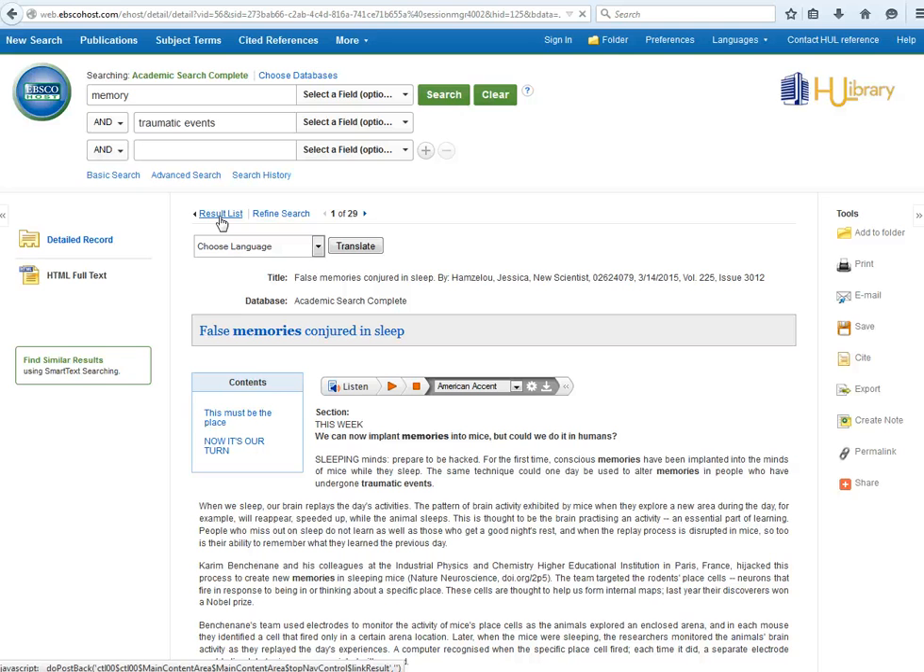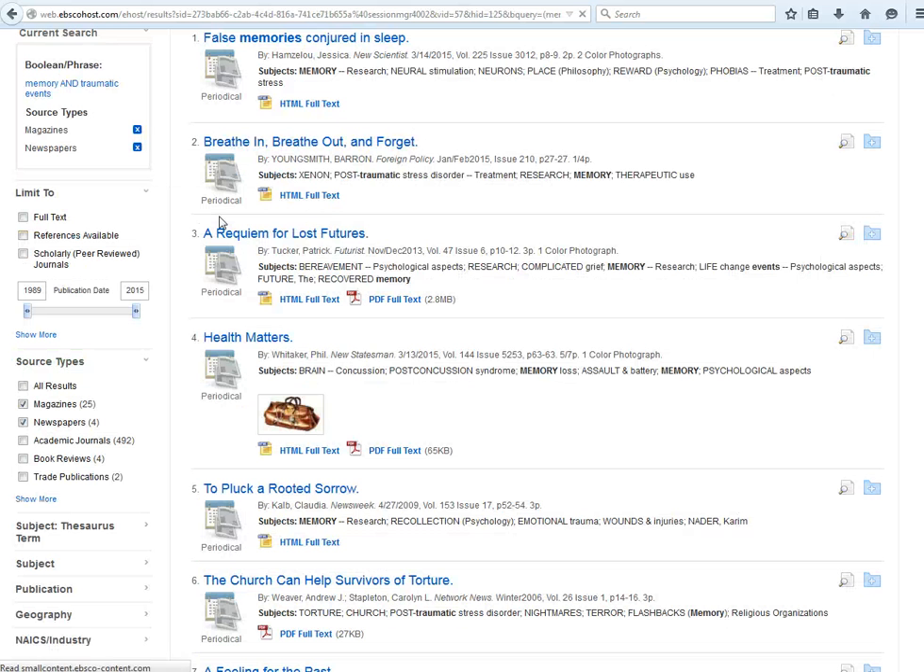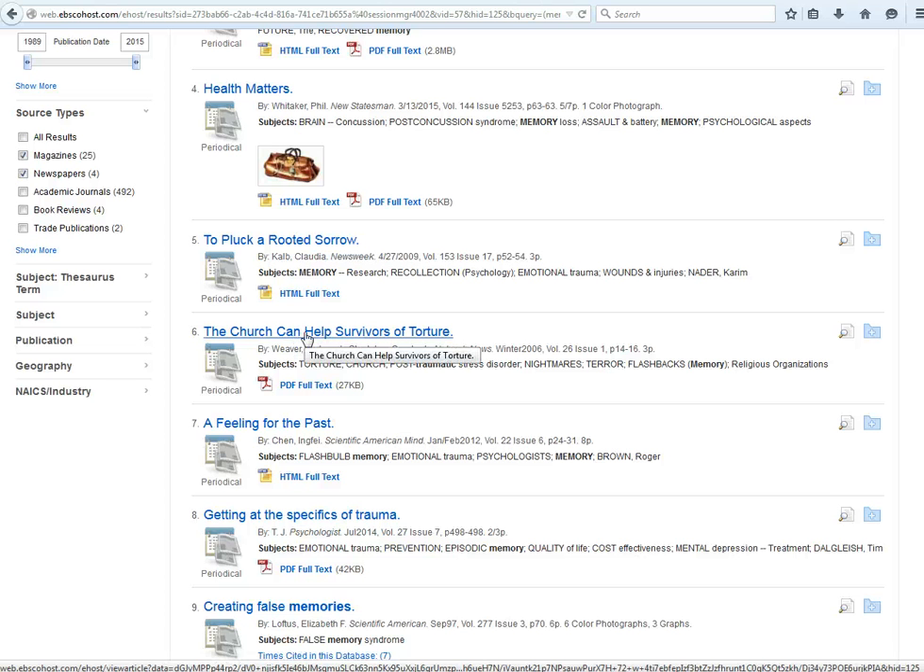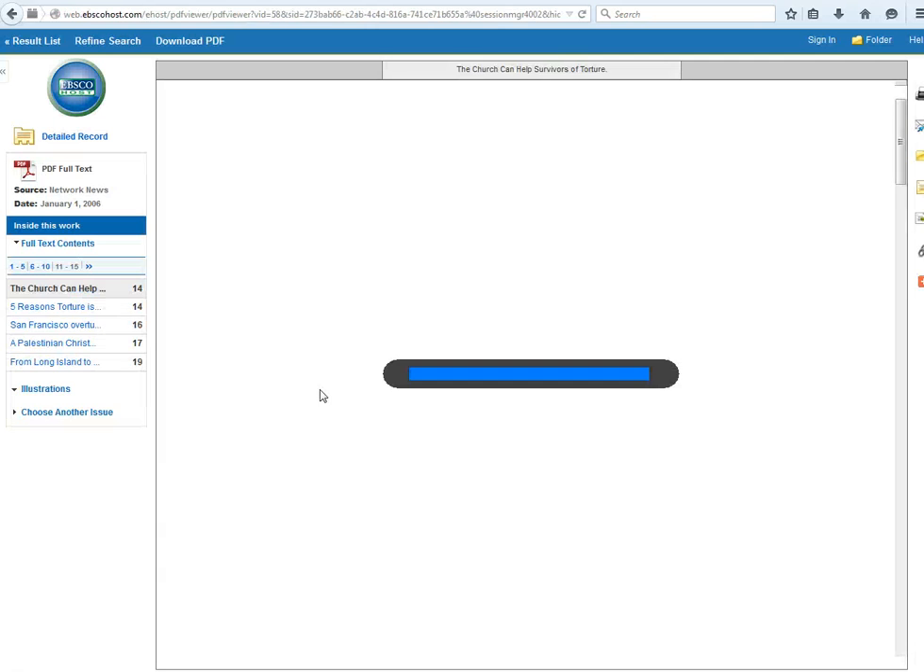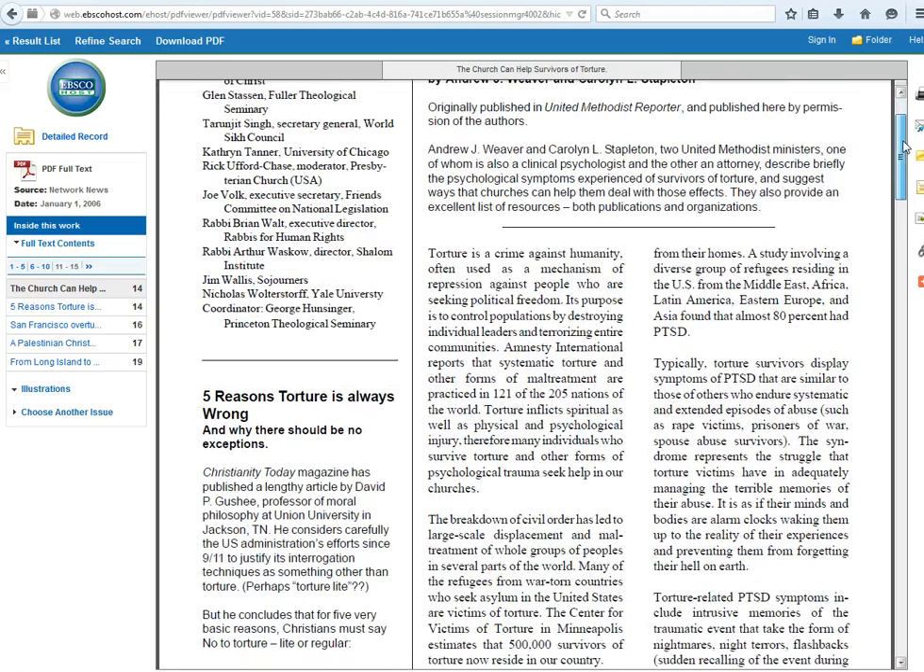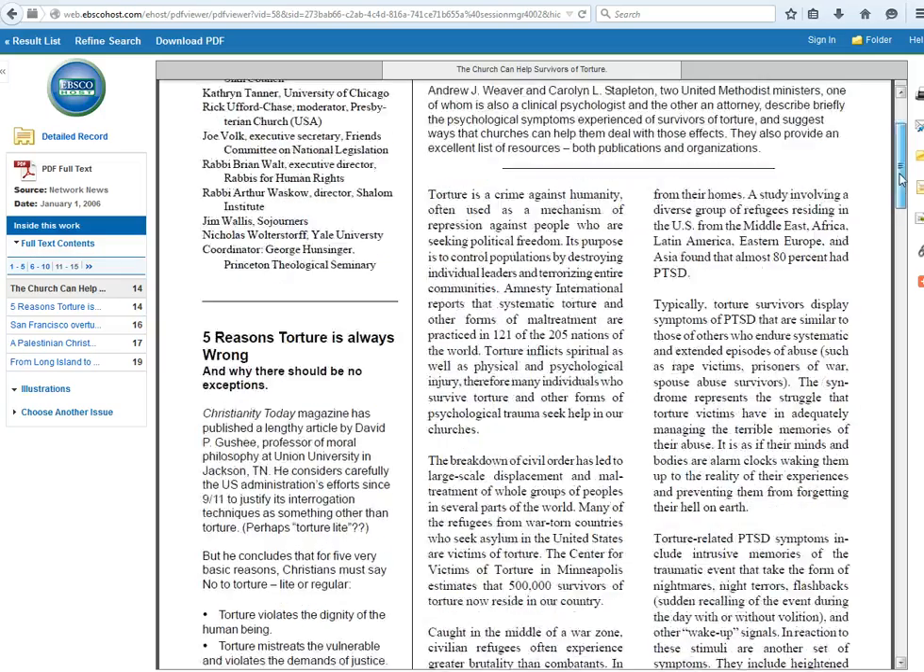Let's go back to the result list, and we'll take another look at another popular article. This one is The Church Can Help Survivors of Torture. The journal is Network News, and it also gives us the name of the authors here. Let's go into this. This article is a little bit longer, and it actually tells us a little bit more about the authors, both here and at the end of the article.